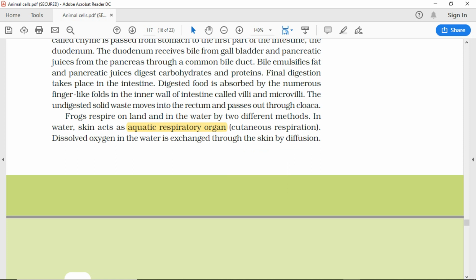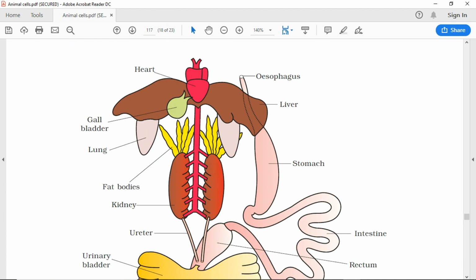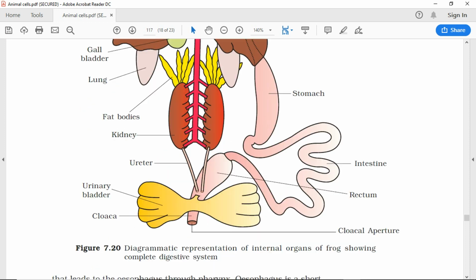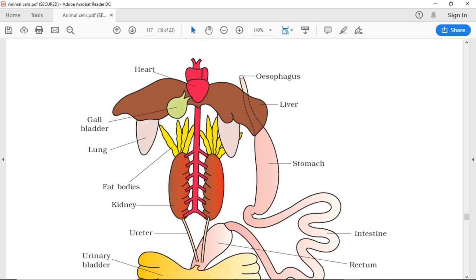Figure 7.20 Diagrammatic representation of internal organs of frog showing complete digestive system: intestine, ureter, rectum, cloaca, urinary bladder, esophagus, liver, stomach, kidney, gall bladder, fat bodies, lung, heart, cloacal aperture.